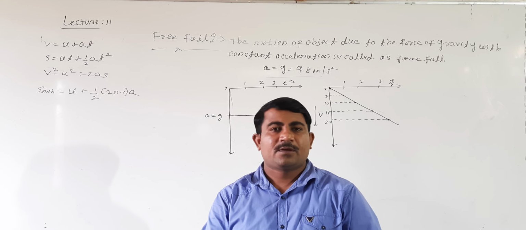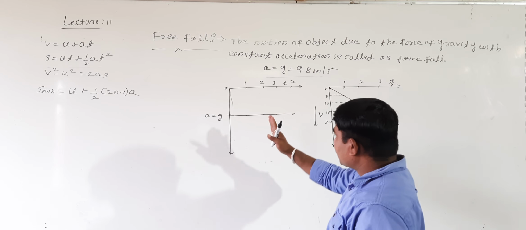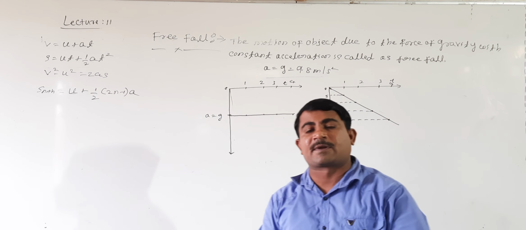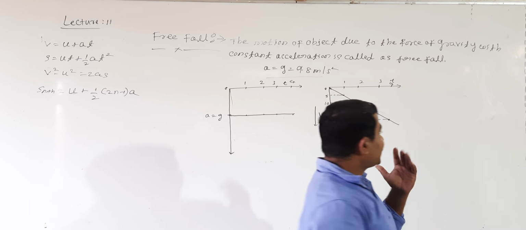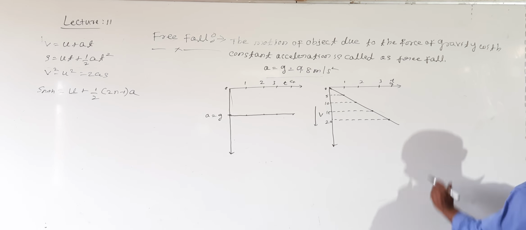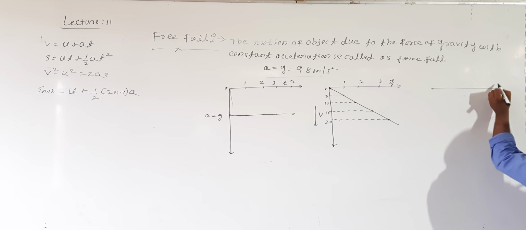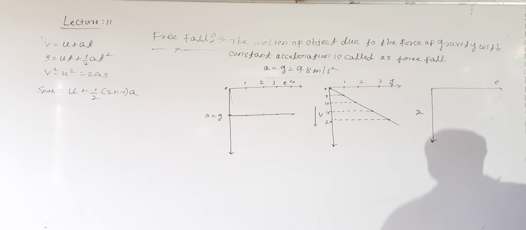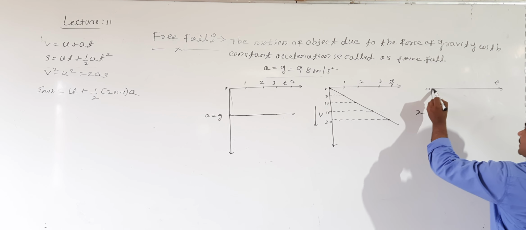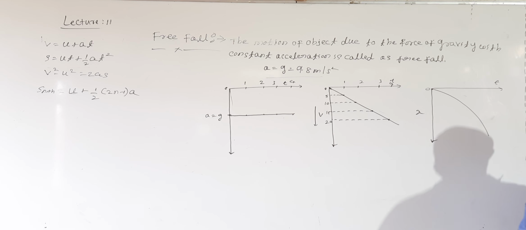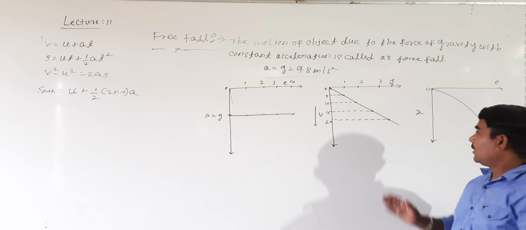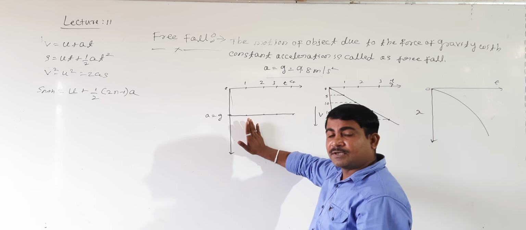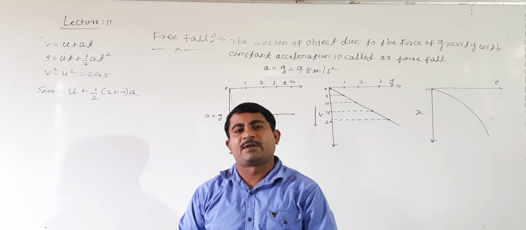Then, if the acceleration-time graph is like this and the velocity-time graph like this, what about the position-time graph? I mean the distance-time graph. For a freely falling body, I take time here and position here. The position-time graph must be like this. The distance changes like this, the velocity changes like this, but acceleration remains the same for a freely falling body.